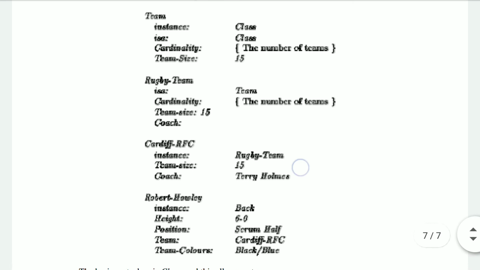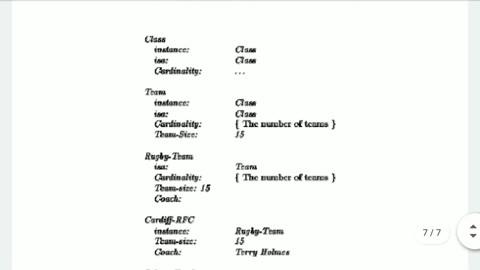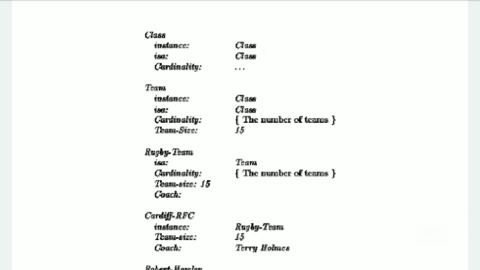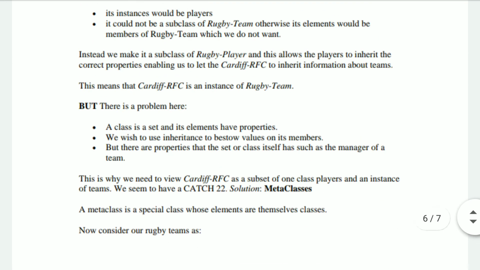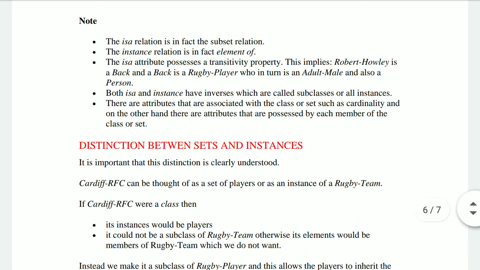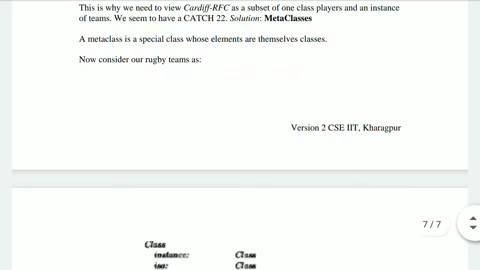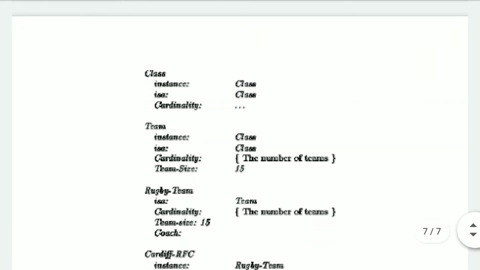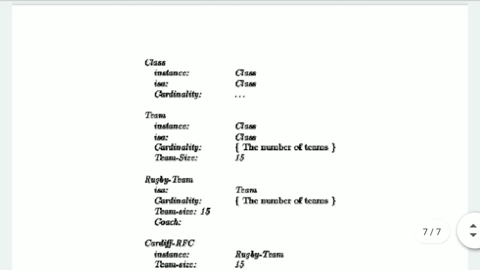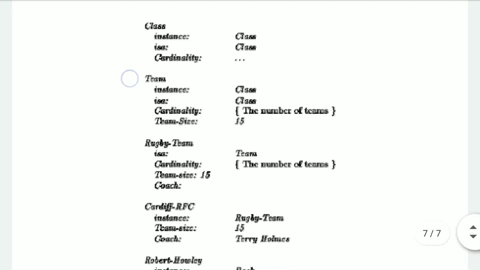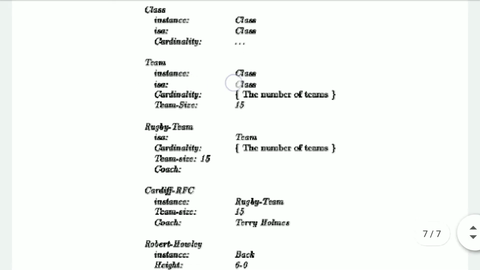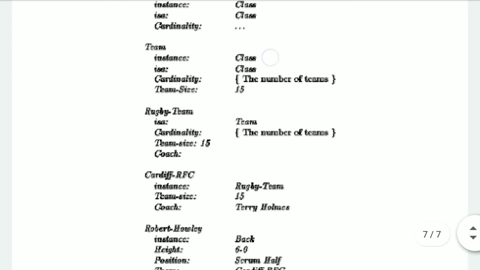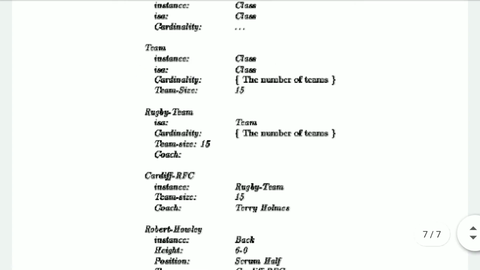So to just revise once again, we have a class. Class has an instance of class. That means it is a component, or an element, of this class. Class is an element of class itself, and class belongs to, or is a subset of, class. Team's instance is class, right? So team again is a component of class, and it is a subset of the class also.